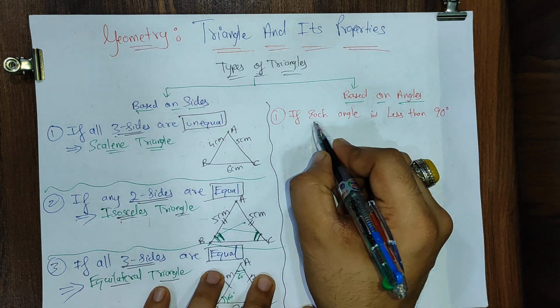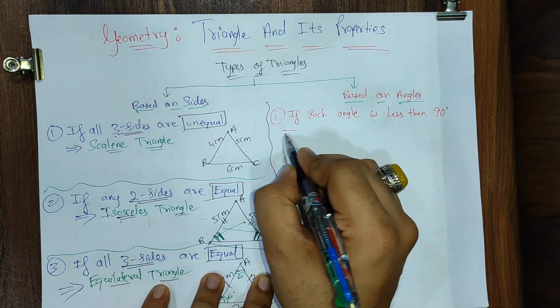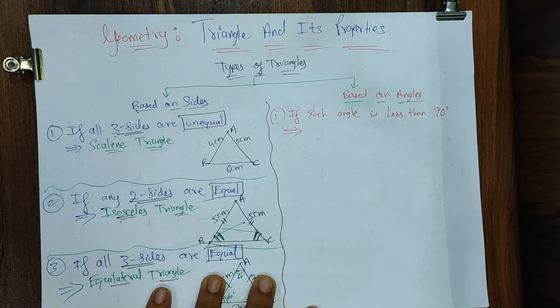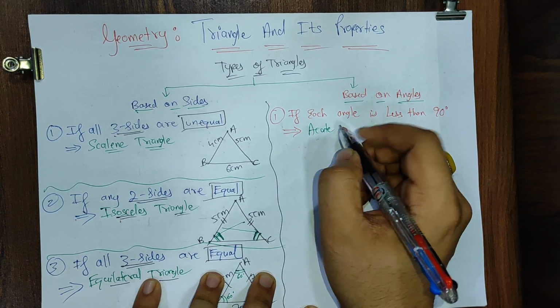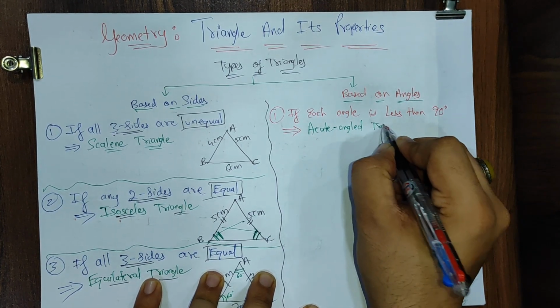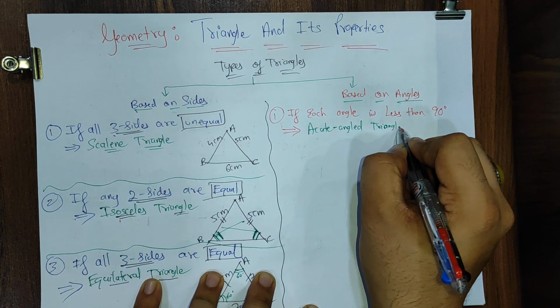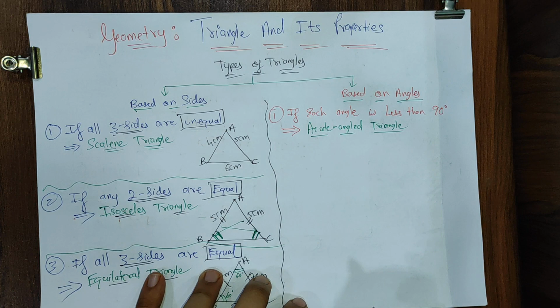If each angle is less than 90 degrees, what do we call it? Then we call the given triangle an acute angled triangle. Acute angled triangle.